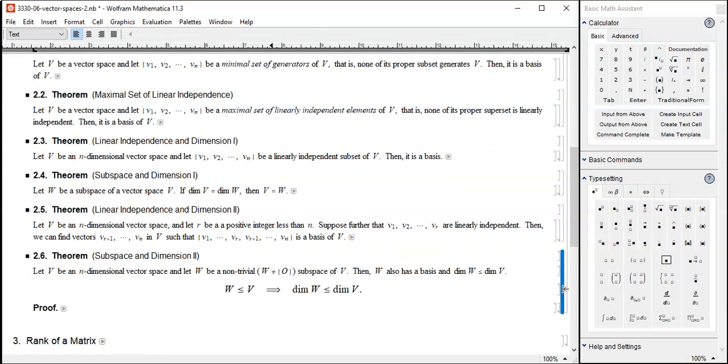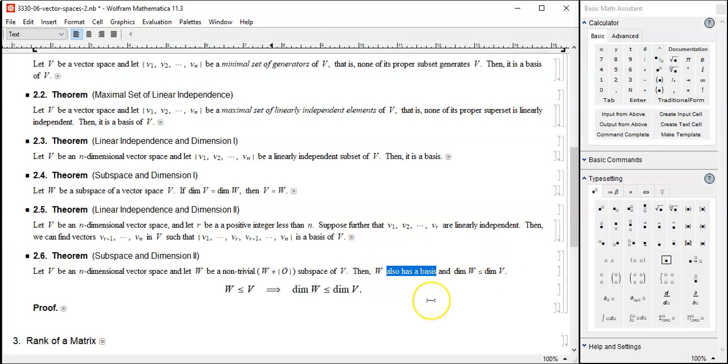Final topic here. All right. Let capital V be an n-dimensional vector space and W be a non-trivial subspace. Okay, all right. So non-trivial means there is a non-zero vector in there. Okay. Then W also has a basis, and dimension of W is less than or equal to dimension of V. I see.